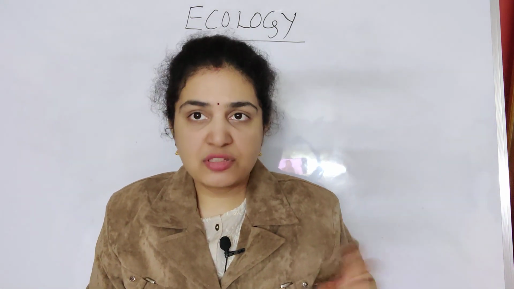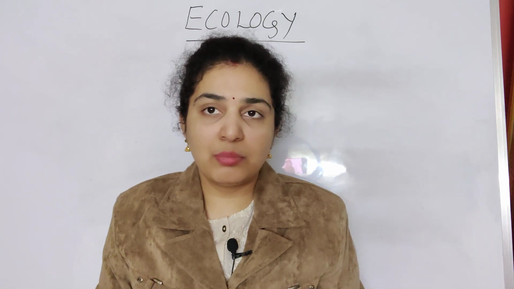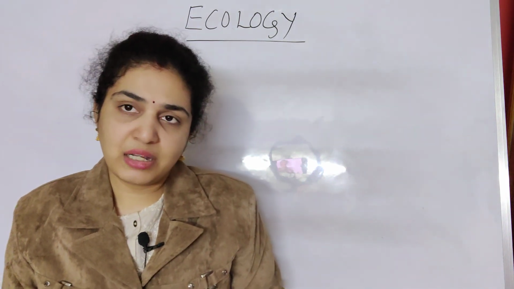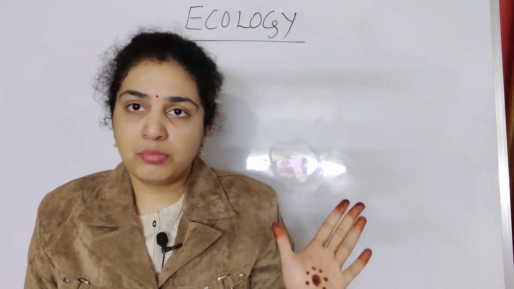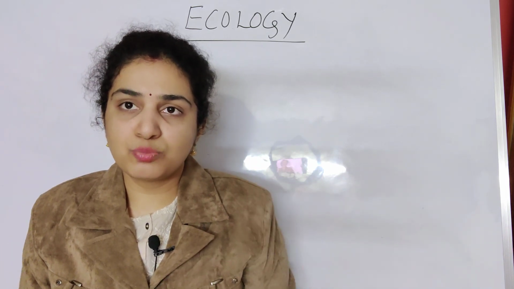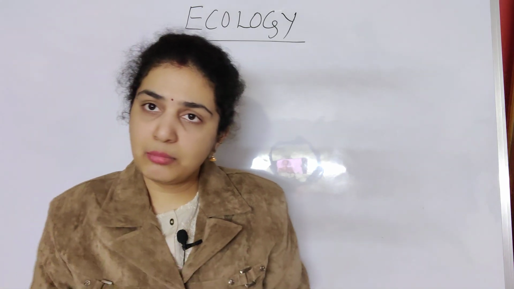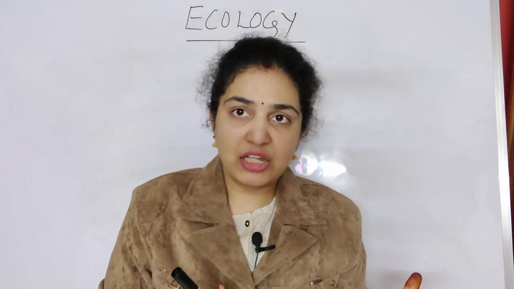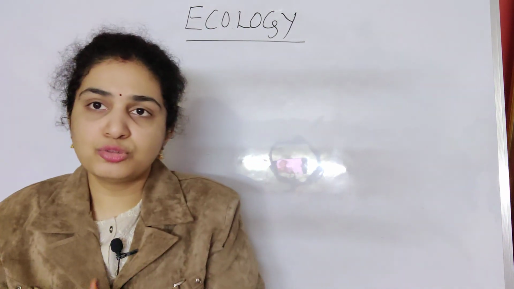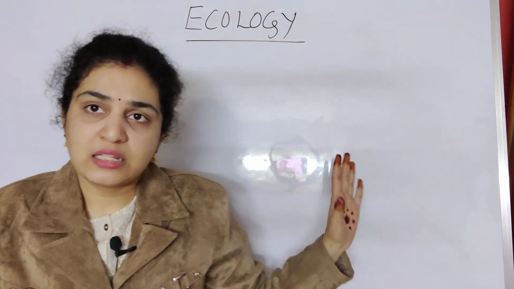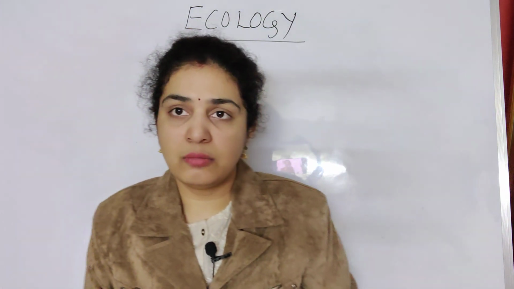So in these five steps, to easily remember: first, in the fragmentation process, the detritus is broken down into smaller particles. By the name only you can understand, fragmentation means breaking down into smaller particles. Then the second process is leaching.